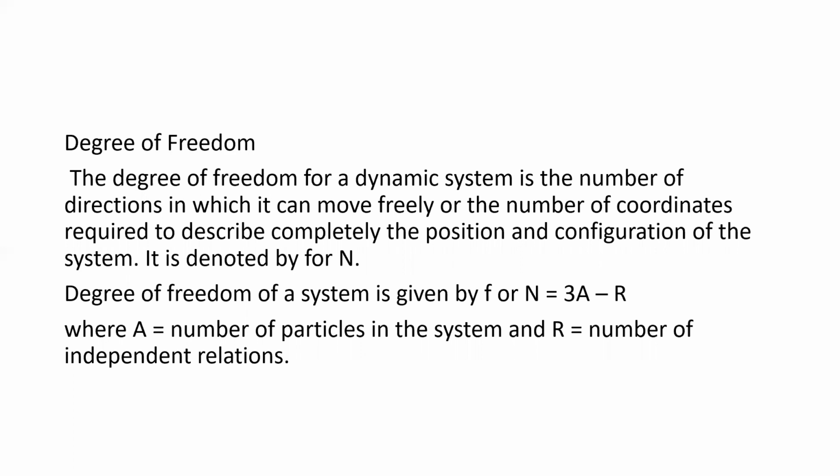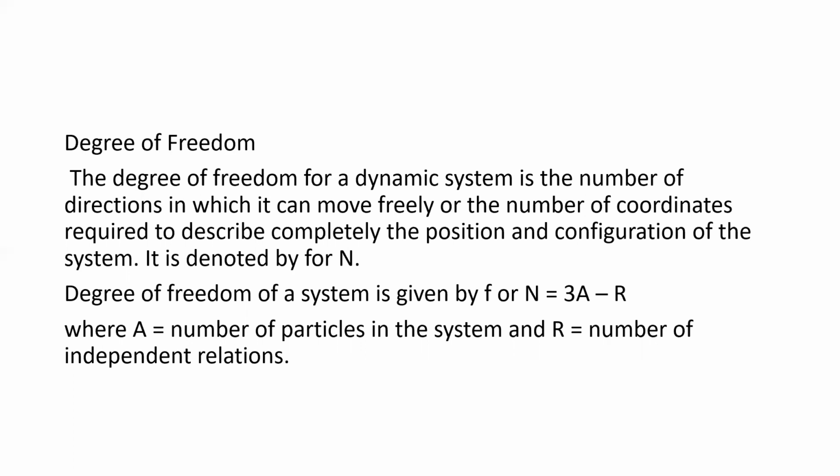So the degree of freedom for a dynamic system is the number of directions in which it can move freely, or the number of coordinates required to describe completely the position and configuration of the system.